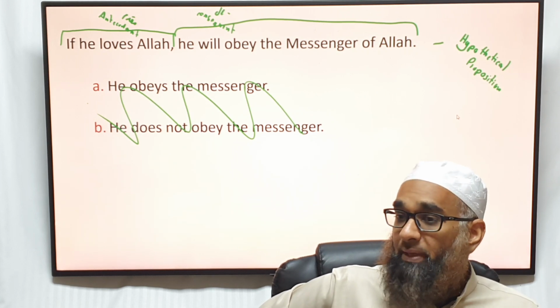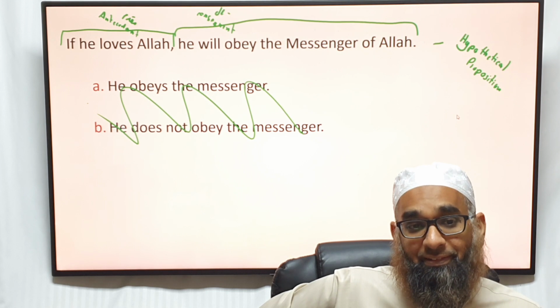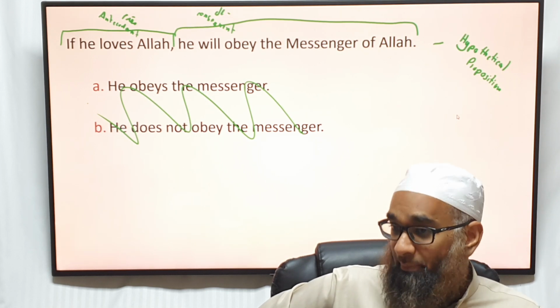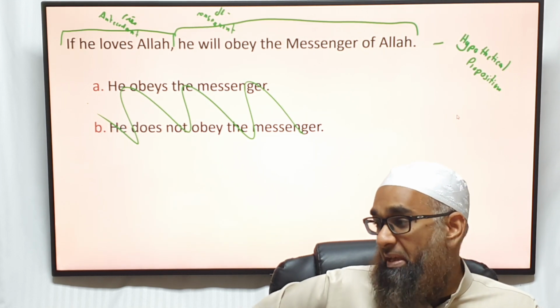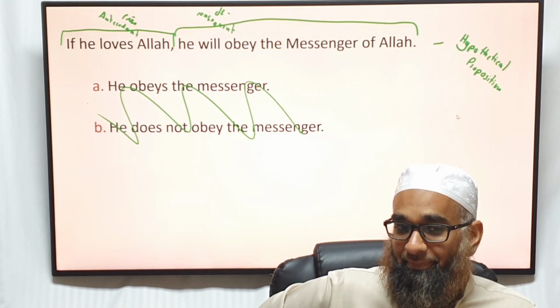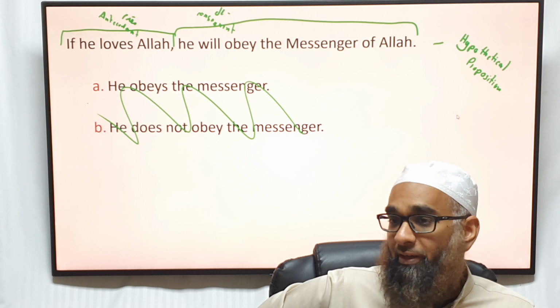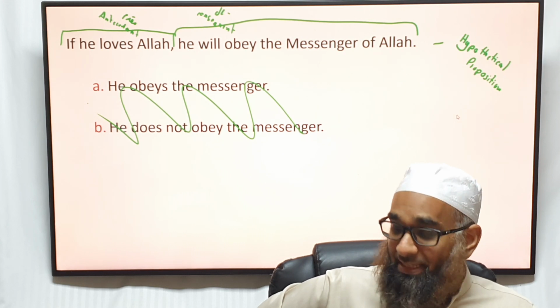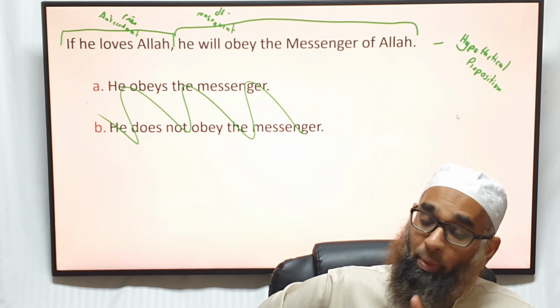You may not love Allah and be a hypocrite, like the munafiqun. Many of them obeyed Allah's Messenger because they just thought it was the best thing to do, but they never really loved Allah and the Messenger sallallahu alaihi wasallam. You're going to have a proper 100% hypocrite. So that's not necessarily true.